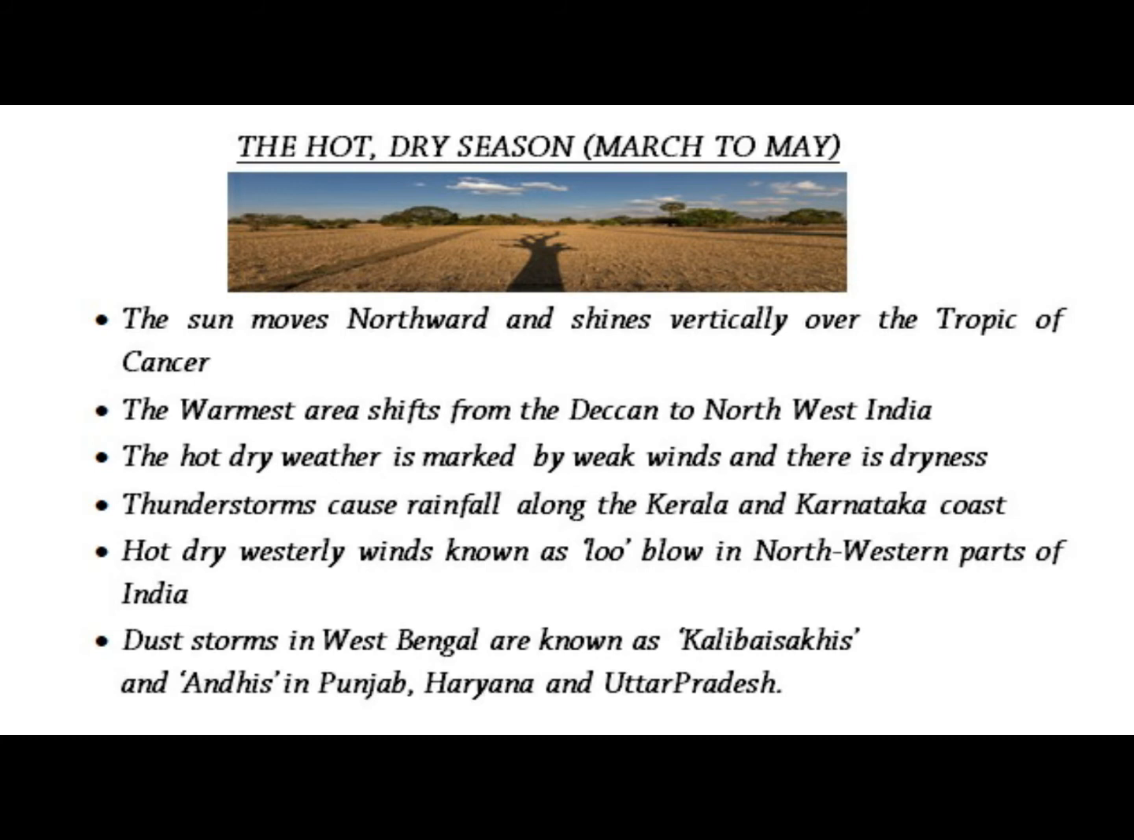Thunderstorms cause rainfall along the Kerala and Karnataka coasts. Hot, dry westerly winds, called Lu, blow more frequently during May and June. Tornado-like dust storms blow in West Bengal and are known as Kali Baisakhis, and they are known as Andhis in Punjab, Haryana, and Uttar Pradesh.